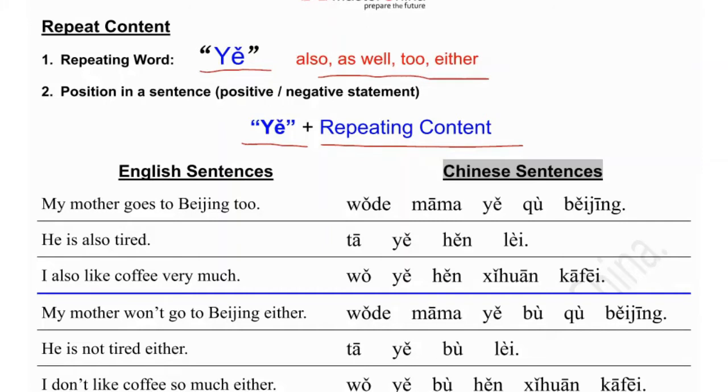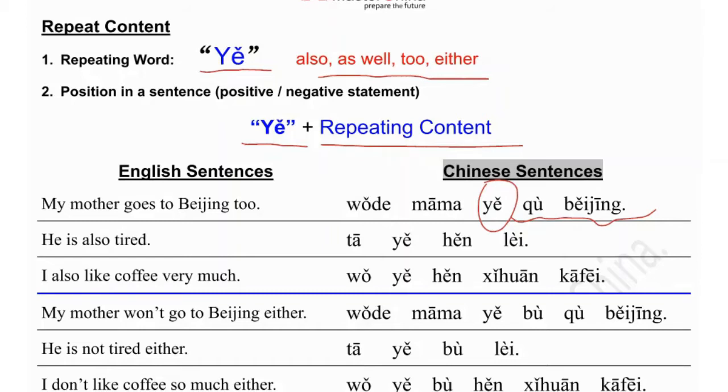This repeating part can be positive or negative. So look at this. My mother goes to Beijing too. In English. So here, you want to say my mother. Go to Beijing is the part you want to repeat. So put the 也 before go to Beijing. 也去北京. This person goes to Beijing, that person also goes to Beijing. So go to Beijing is the part you want to repeat.